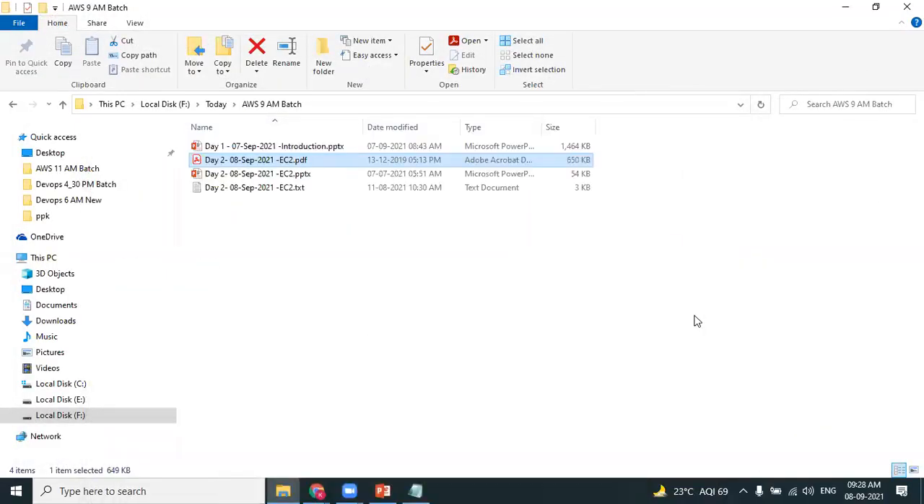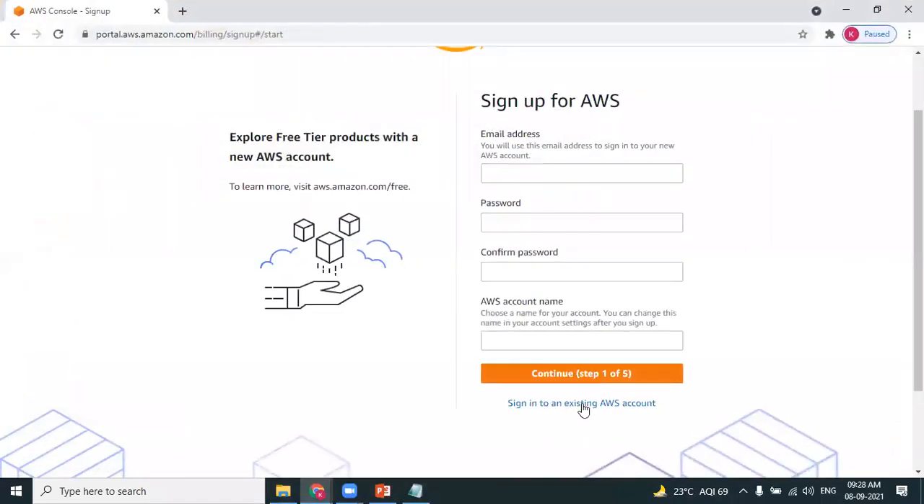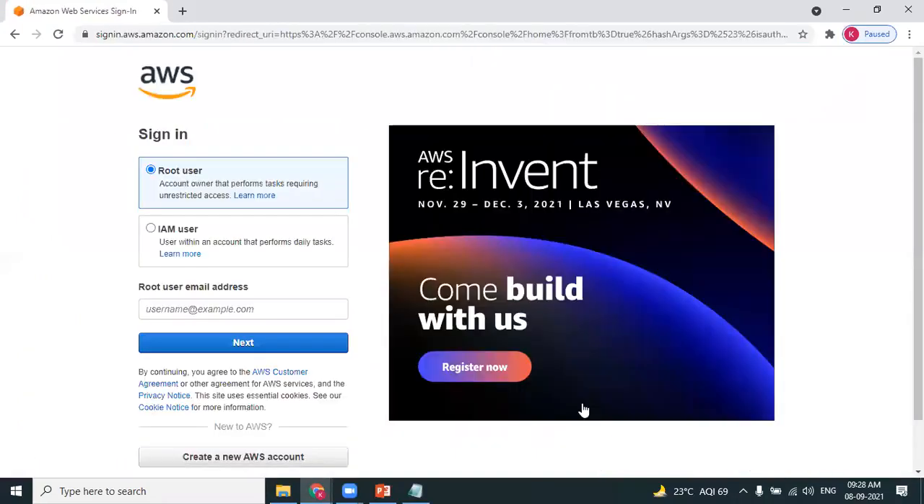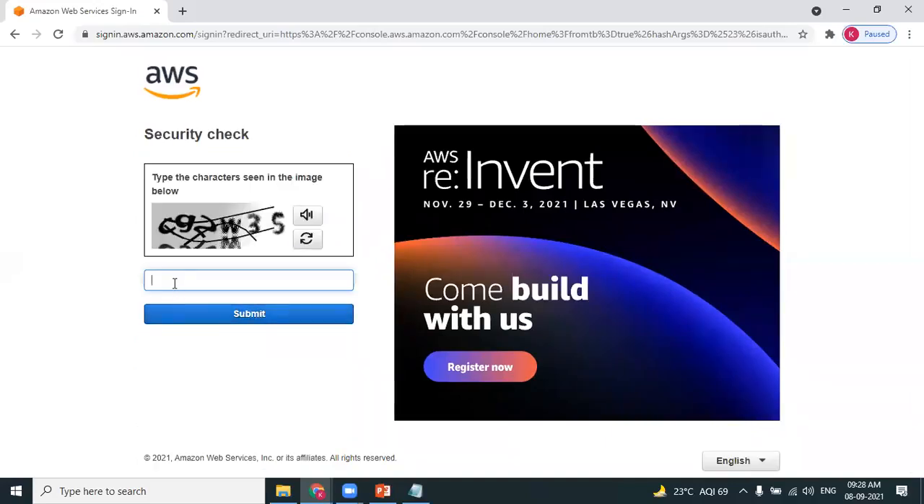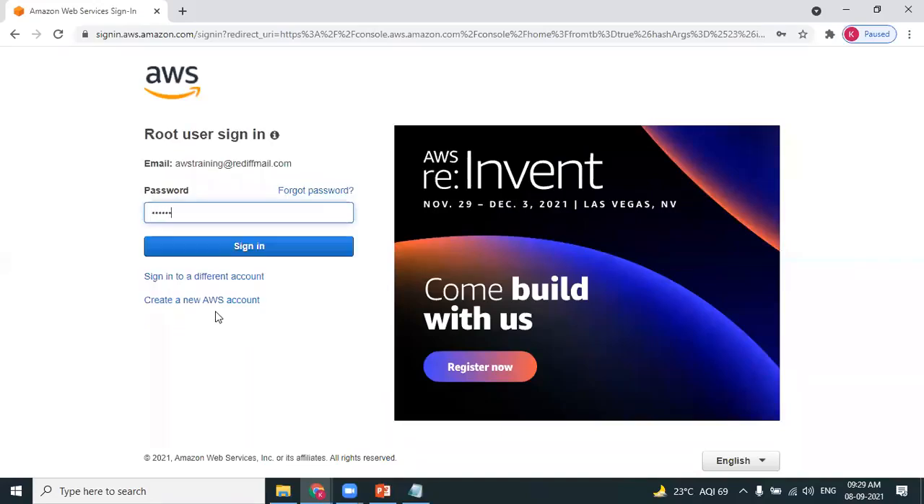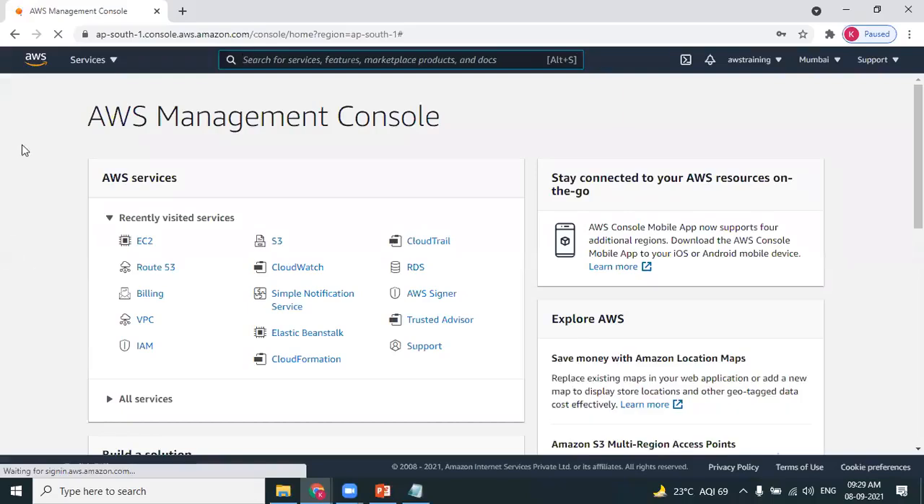I'll be sharing this document in the WhatsApp group. So that document will be handy for you in case you want to refer to it when you're creating a new AWS account. I already have an AWS account. So let me sign into my AWS account. I'm logged in. The first page is called AWS Management Console. You know it.